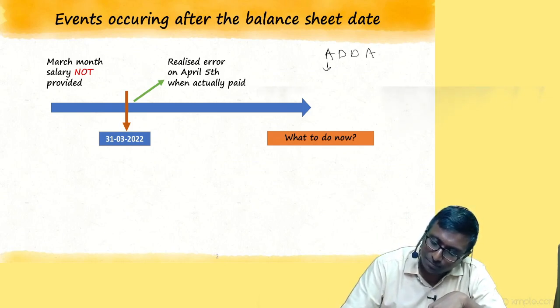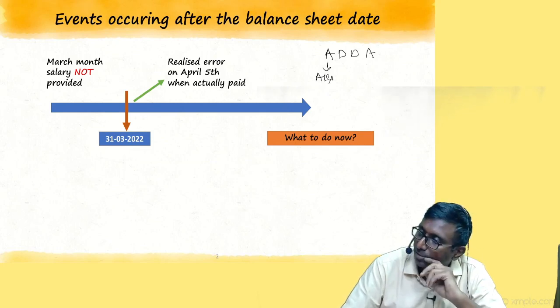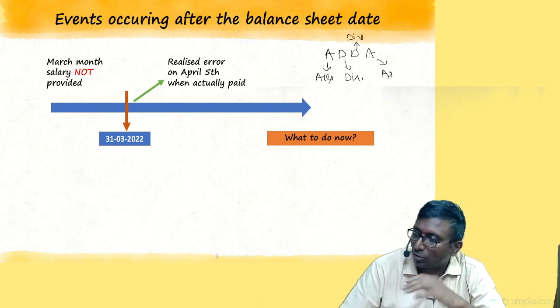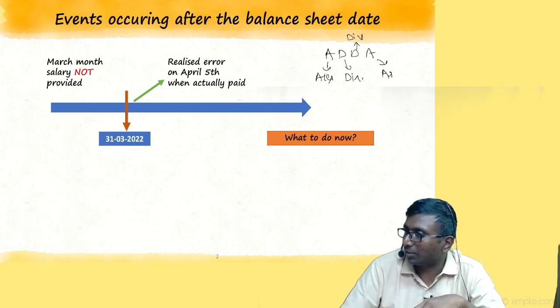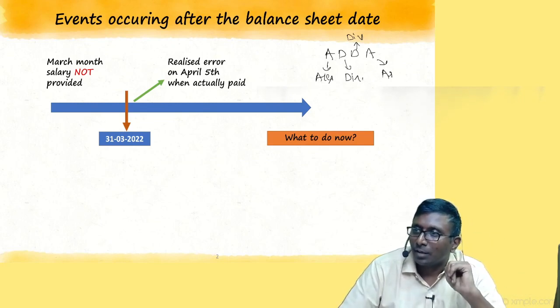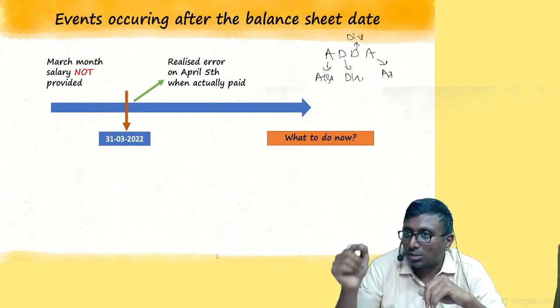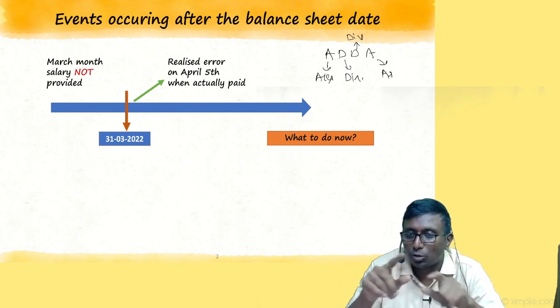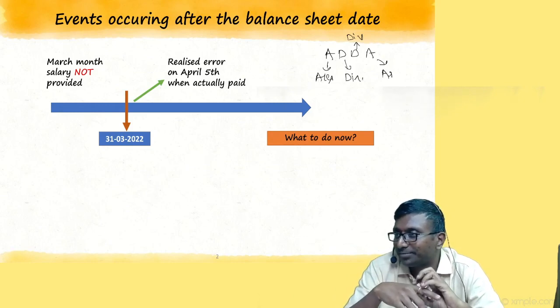A for accounts. First accounts, that is financial statements. D for director. D for dividend. And A for auditor. You can put auditor in front or back, that doesn't matter. Anyhow, auditor last. So you have to get the financial statements approved by the AGM. So for the AGM, what is the last date?